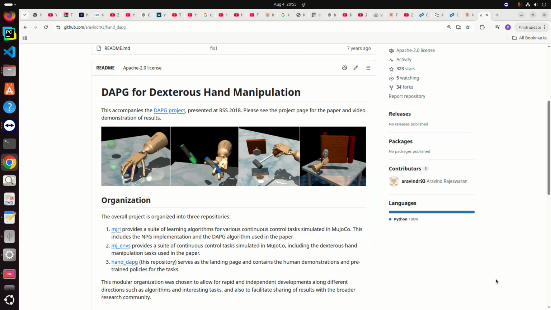So one problem is, right, what we see here is basically the GitHub repository for DIPG. It's based on some libraries, Mojoko reinforcement learning, Mojoko environments, and then the final hand DIPG, which really uses this algorithm to actually learn. The MJRL nowadays is actually replaced by RoboHive. So if you try to install this GitHub repository, you will run into a bunch of issues. I have run into these issues. I have rewritten some parts of the libraries so that it works even today on Ubuntu 24.04. Nevertheless, of course, it's very tedious if everybody else wants to do this.